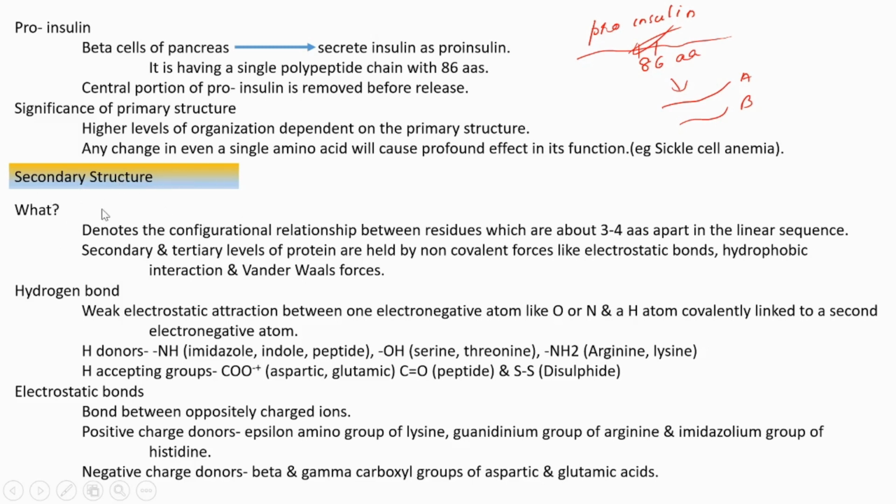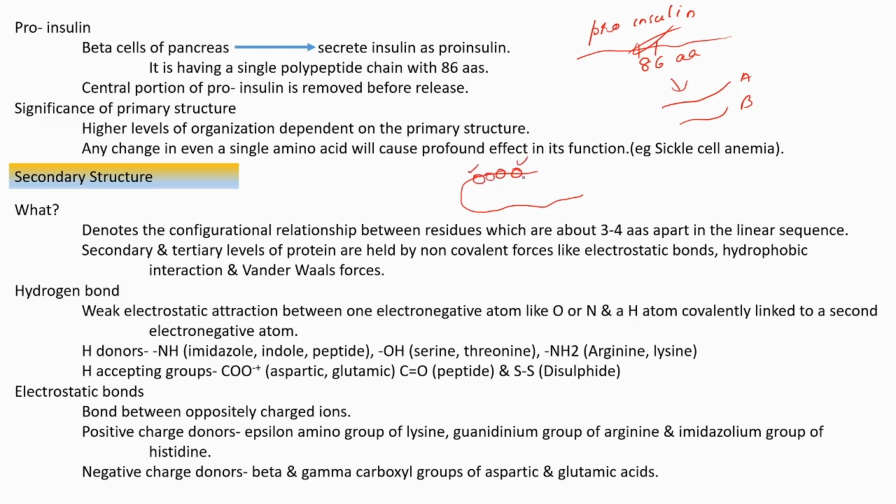Right. Then secondary structure. Primary structure is over. What is secondary structure? It denotes the configurational relationship between residues which are about 3 to 4 amino acids apart in the linear sequence. If we think about a linear polypeptide sequence, here is an amino acid, and then 1, 2, 3, 4, this amino acid.